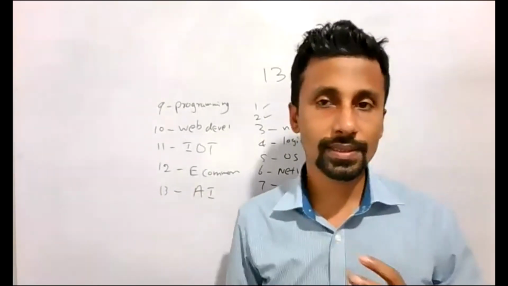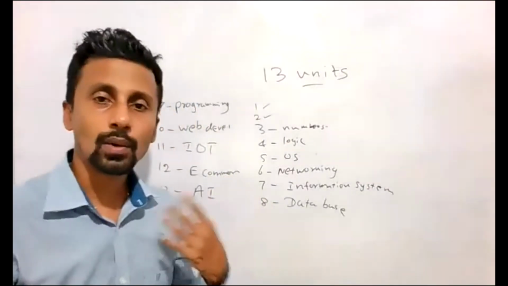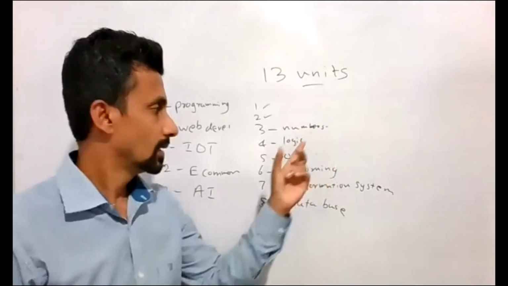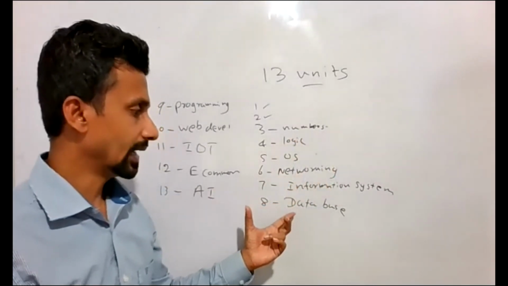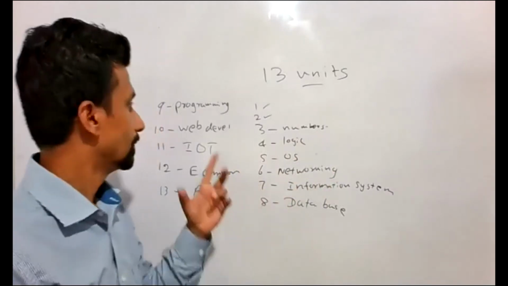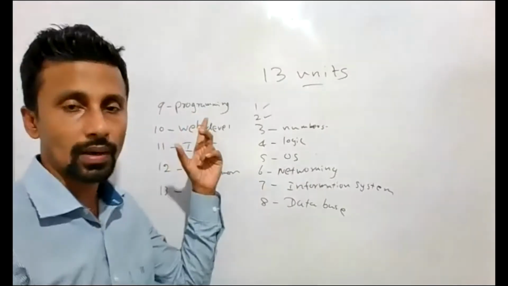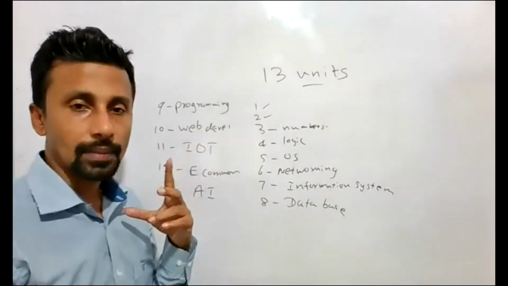So when you take this stuff, you can have an idea: if you have done O-level ICT, you have done number systems, logic gates, a database, even you have touched that. Programming, you have done, but with Python instead of Pascal. Web development, HTML, you have done.